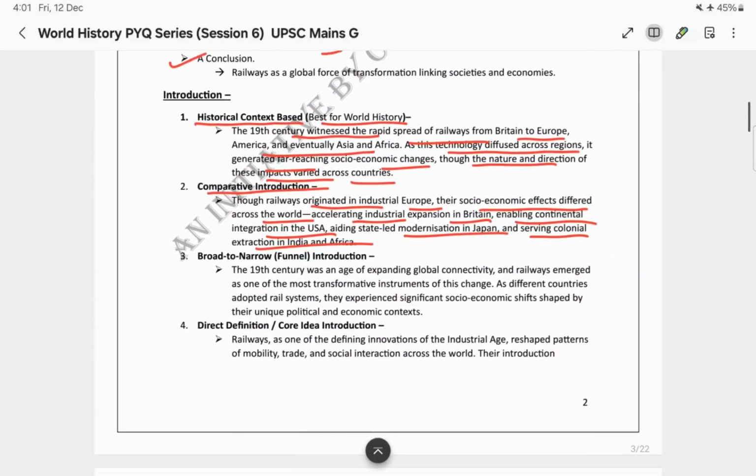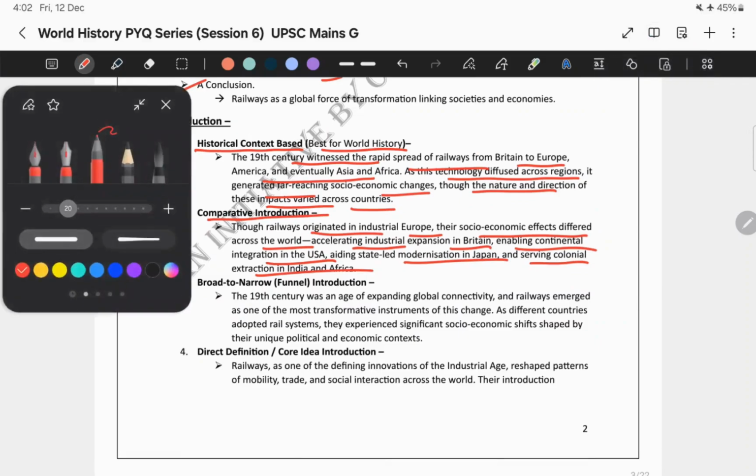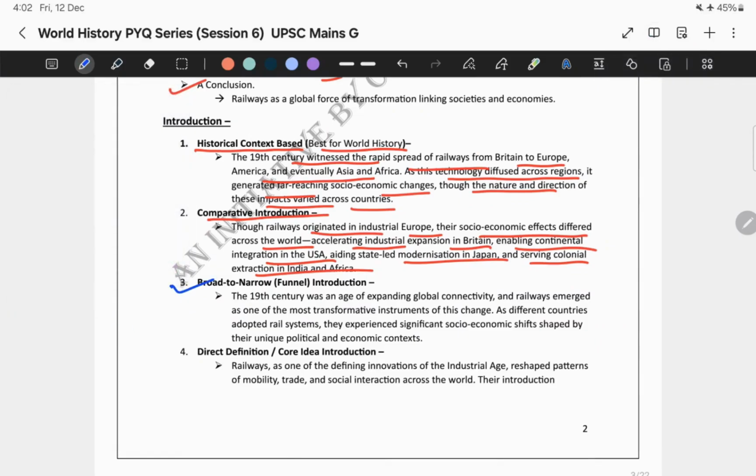Next comes the funnel type of introduction. What does this mean? The funnel type of introduction is where you start with a big picture and then narrow it down. This type of introduction is good for setting the context. Now, for this particular question, how can you write this introduction?